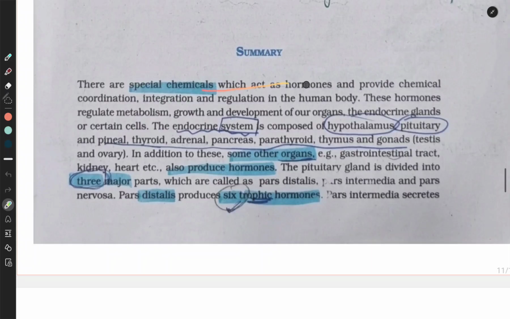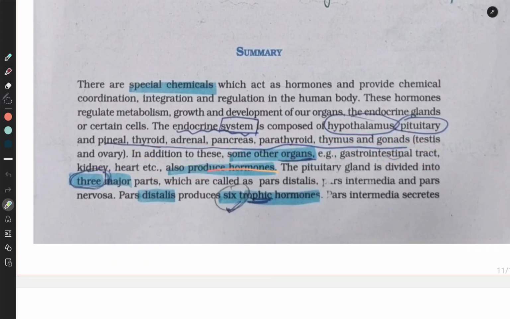There are special chemicals which act as hormones that provide chemical coordination, integration and regulation in the human body. These hormones regulate metabolism, growth and development of our organs and the endocrine glands or certain cells. The endocrine system is composed of the hypothalamus, pituitary and pineal gland, thyroid gland, adrenal, pancreas, parathyroid, thymus and gonads, testes and ovary. In addition to this, some other organs, the gastrointestinal tract, kidney, heart, etc.